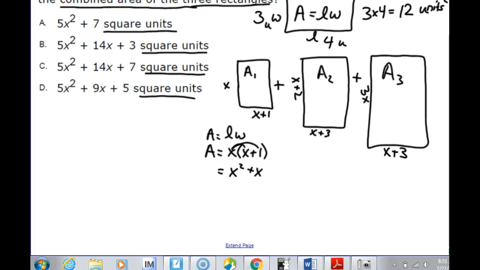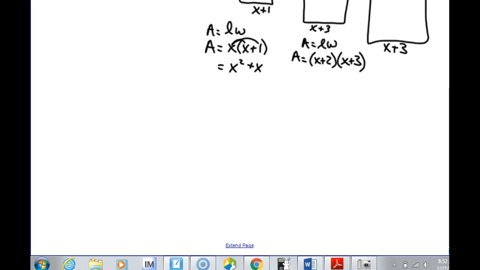For the second rectangle, area still equals length times width, but now the problem's even more difficult. We have area equals x plus 2 times x plus 3. Well, that one changed quite a bit. So we have to do our double distributive or our FOIL or some method to do that. And because that takes a little bit more room, I'm going to move it over here and do some work.